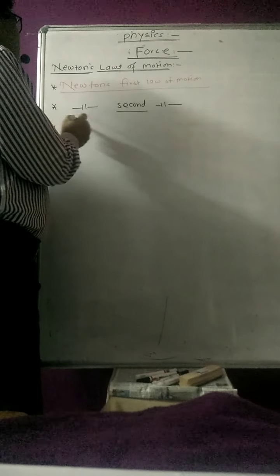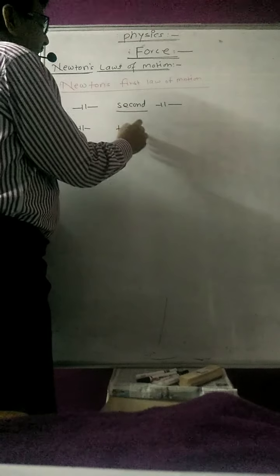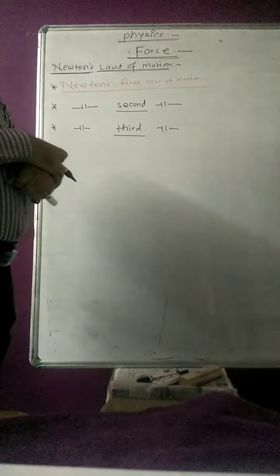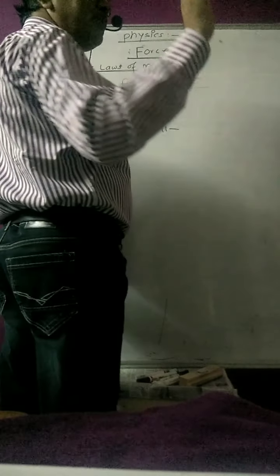Newton's third law of motion states that for every action there is an equal and opposite reaction. If I hit the board, then the board will also hit me. So for every action there is a reaction.